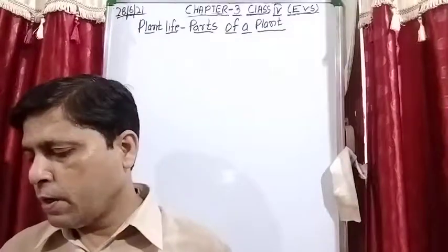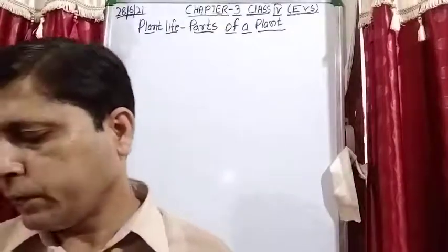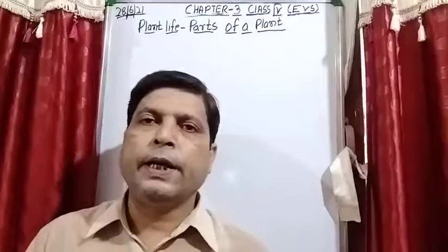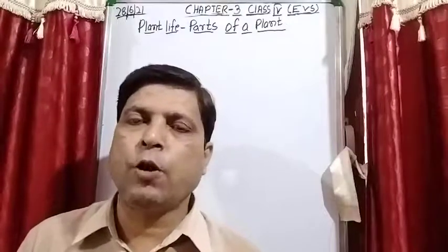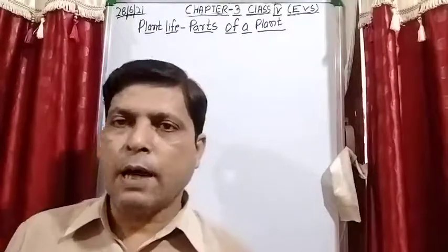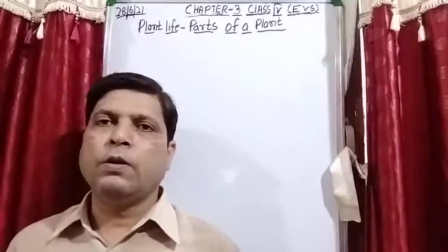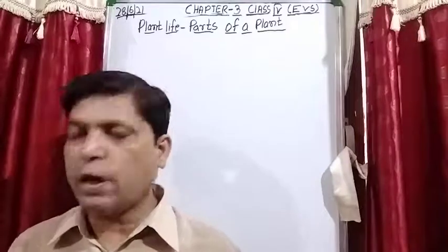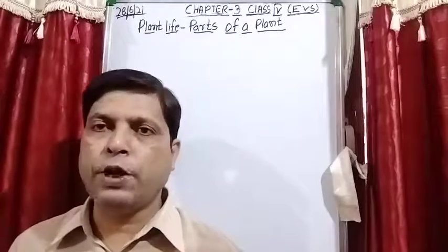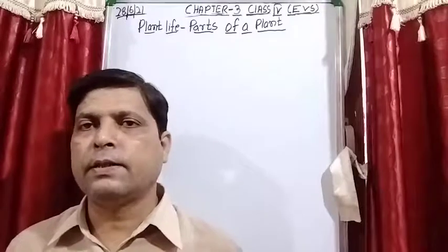So students, we have completed question number A, that is correct, take the right option. These are MCQ questions. For one question, four answers are given and we have to choose the right answer.